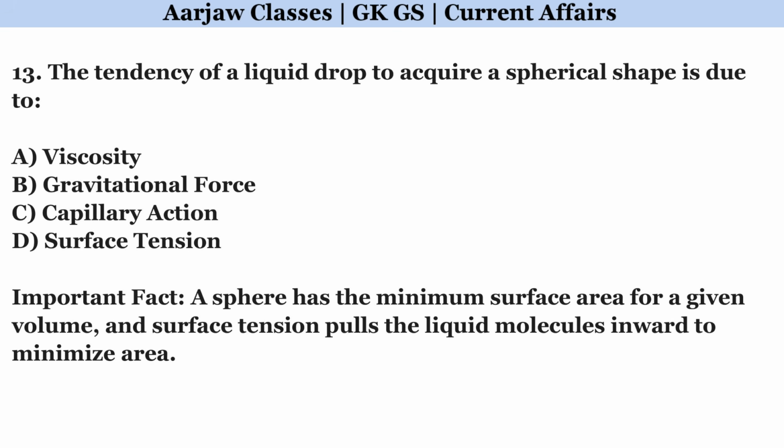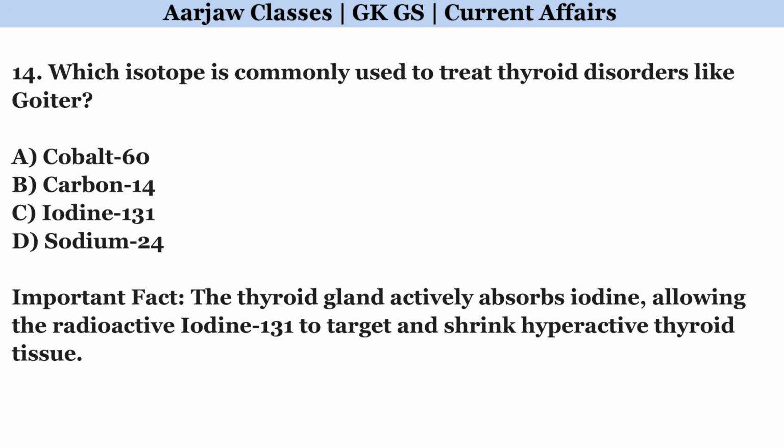The tendency of a liquid drop to acquire a spherical shape is due to. Correct option is D. Surface tension. Which isotope is commonly used to treat thyroid disorders like goiter? Correct option is C. Iodine 131.